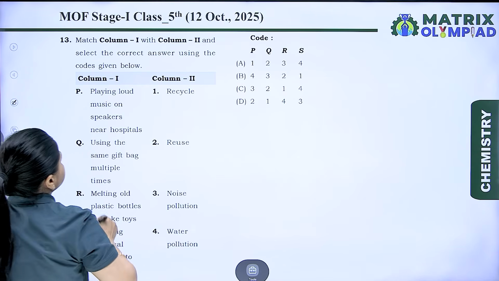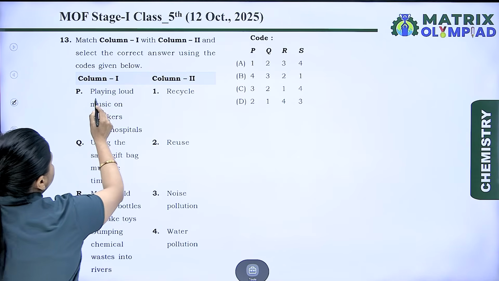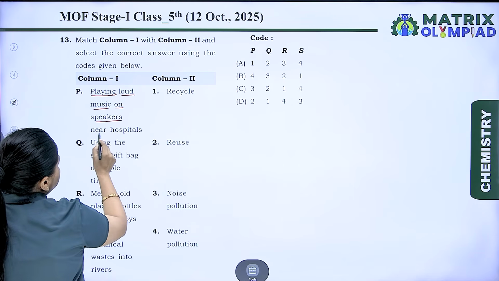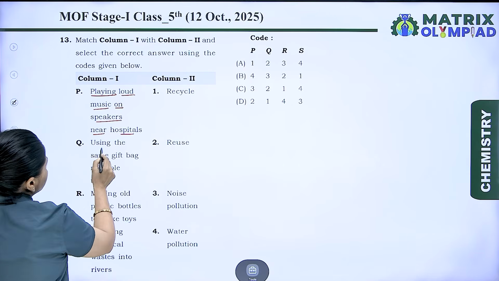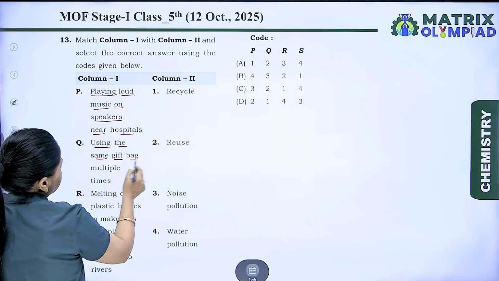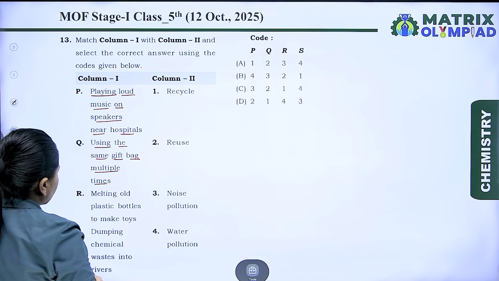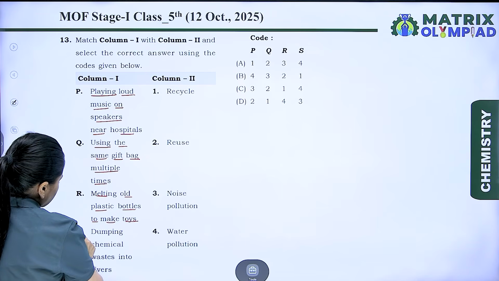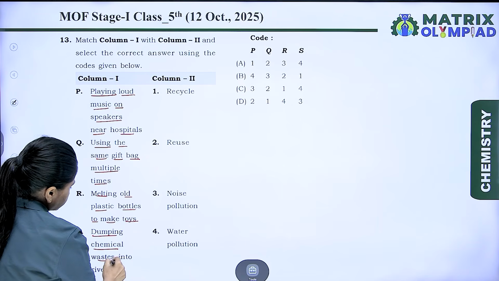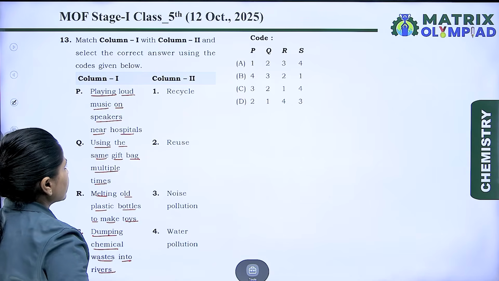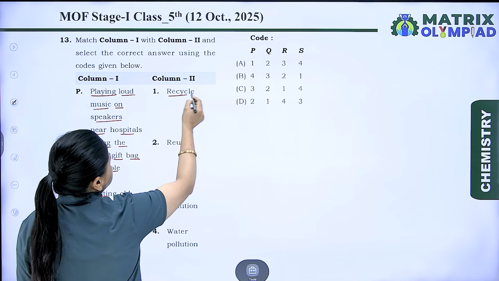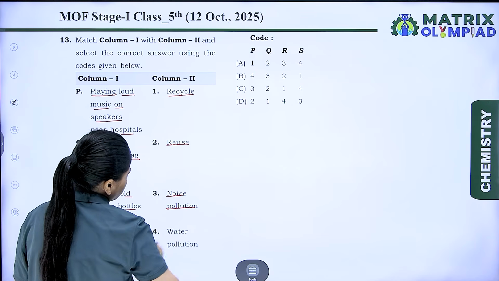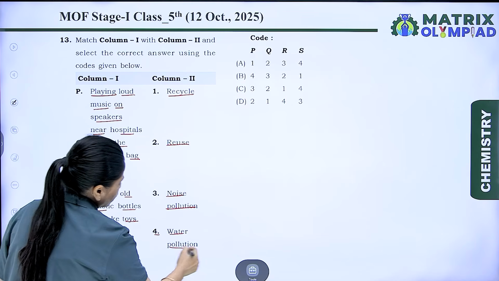This is match the column, and in column 1, P is playing loud music on speakers near hospitals. Q using the same gift bag multiple times. R melting old plastic bottles to make toys. S dumping chemical waste into rivers. And in column 2 there is first recycle, second reuse, third noise pollution and four water pollution.